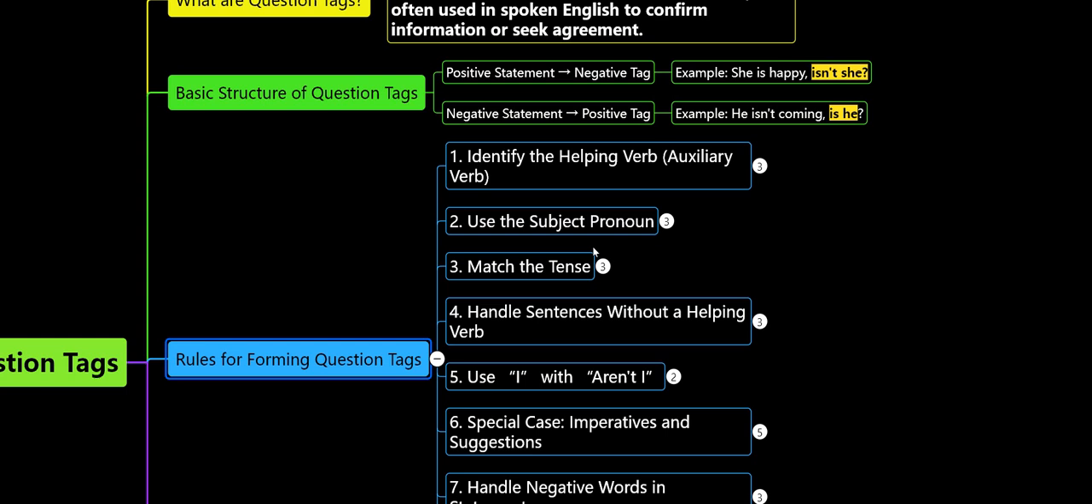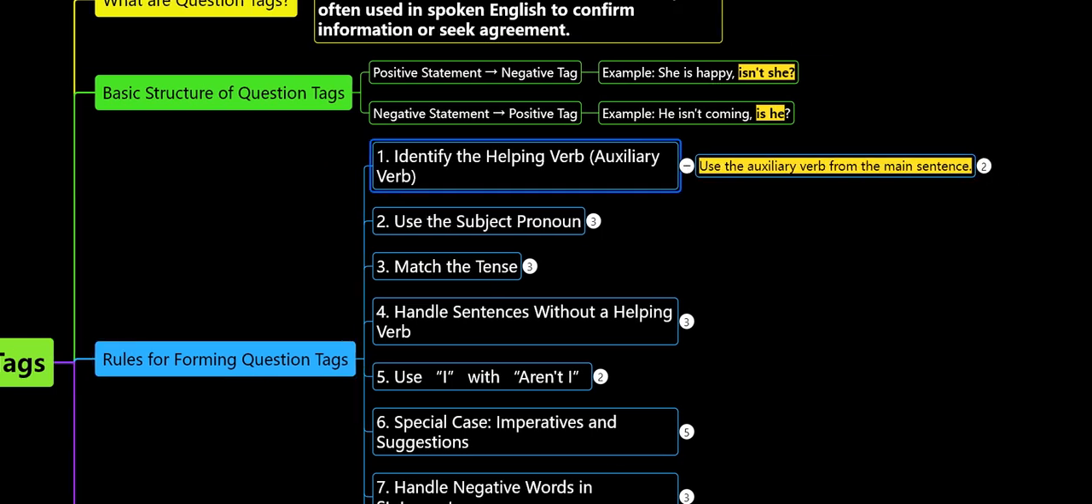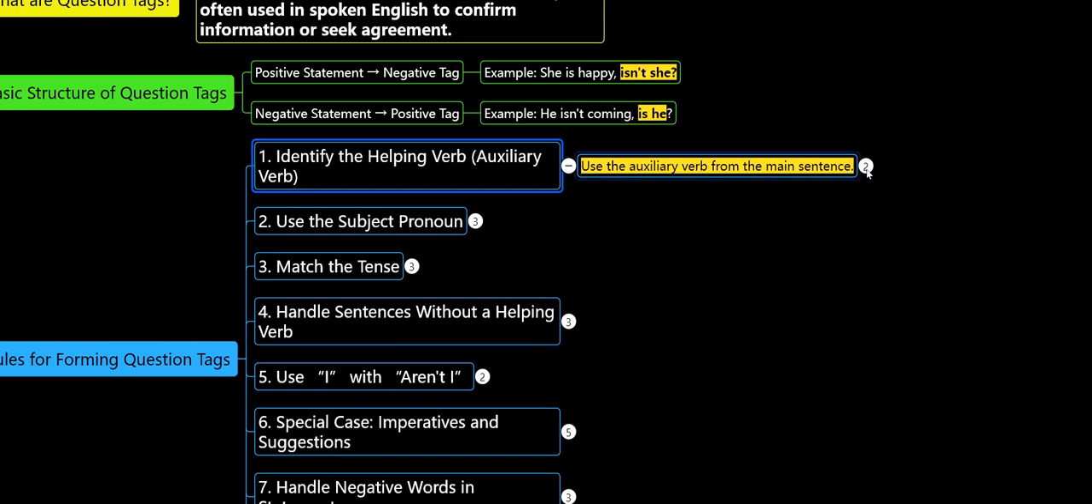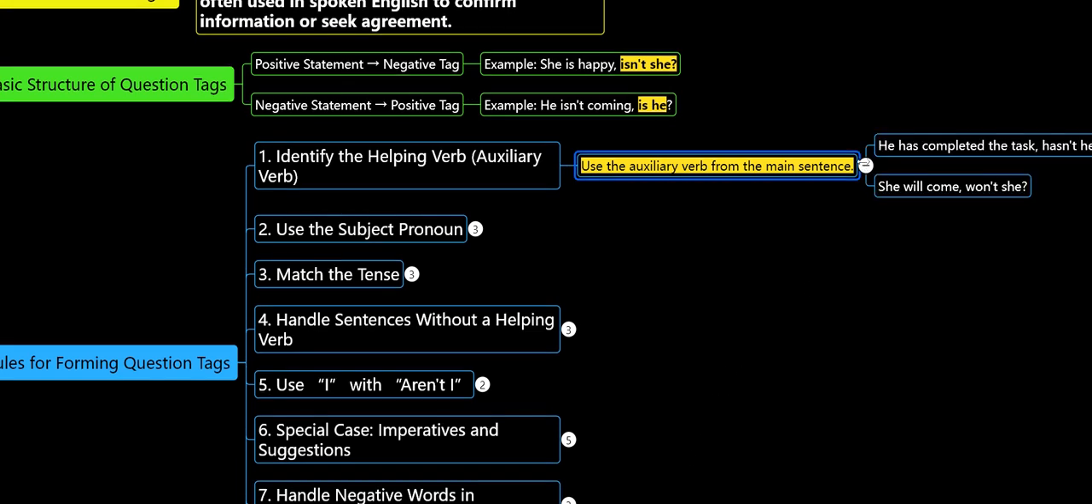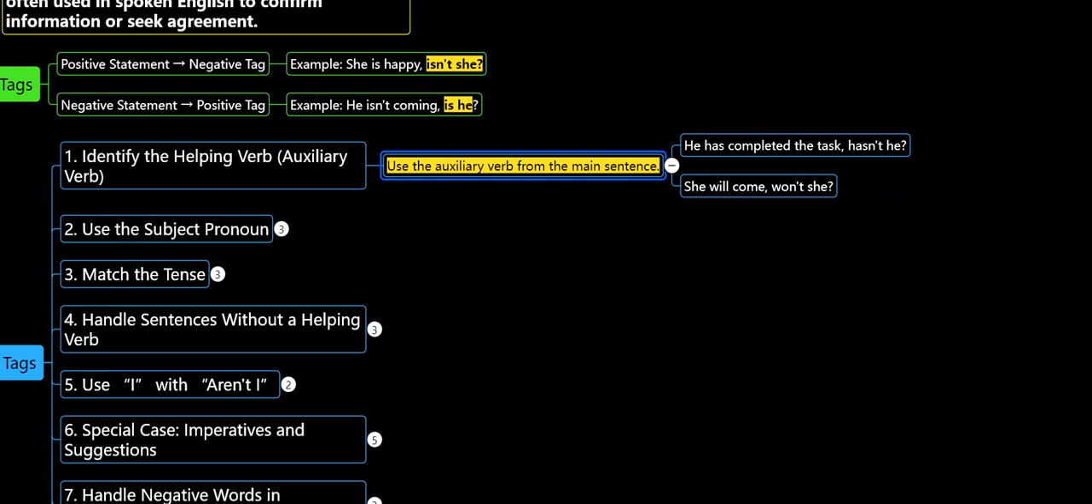What are the rules that we need to follow while answering question tags? The very first rule is identifying the helping action word, that means the helping verb, which we also call an auxiliary verb. See, use the auxiliary verb from the main statement in the tag. For example, the first example: he has completed the task, hasn't he?